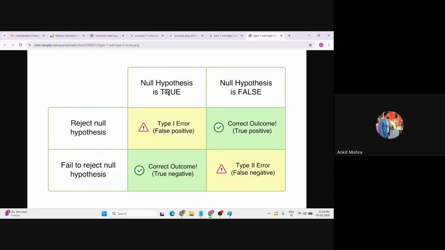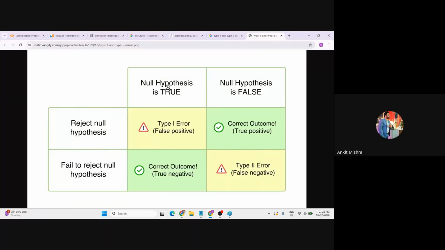Or, I have scored 100% in mathematics is my null hypothesis. Let's take another, better example: tomorrow the sun will rise, and we know that the sun will rise. That is called the null hypothesis. So what do you understand by null hypothesis? It is something that is taken as fixed, that this will happen. And we have to reject this null hypothesis if we want to justify any other statement. That is called the alternate hypothesis, or rejecting the null hypothesis.